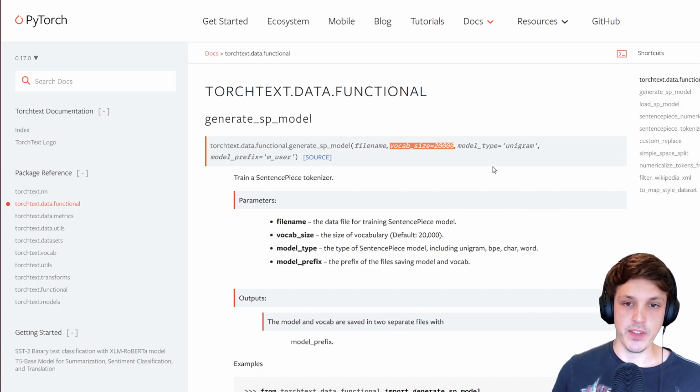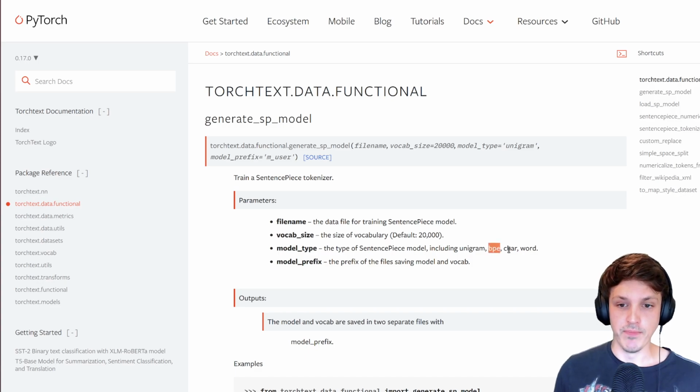So we're going to stick with the default 20,000. We had 50,000 before. We're going to try and get it to only tokenize with 20,000 tokens, and we're going to use the default as well, unigram. This means we're going to try and use whole words or part of words. We can also do the characters or the whole words as well, but we're going to use the unigram.